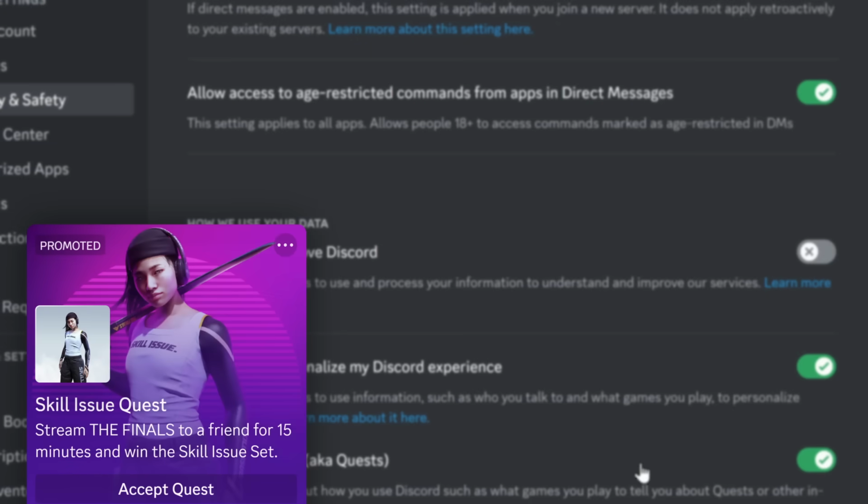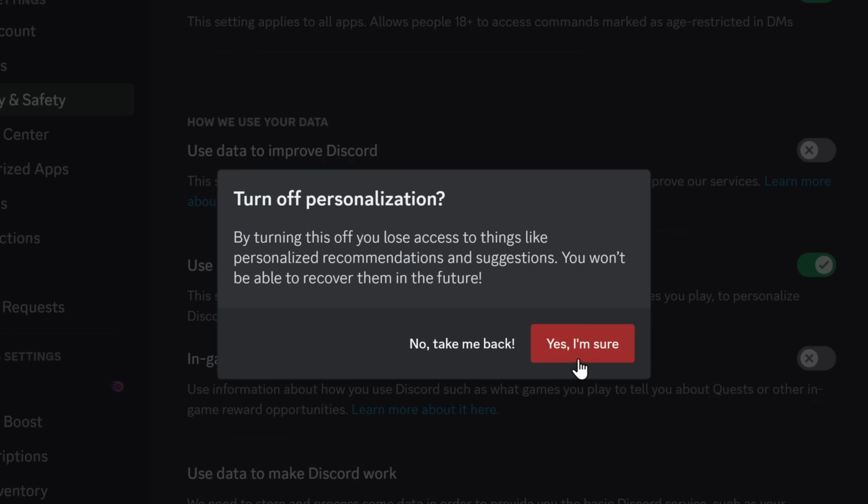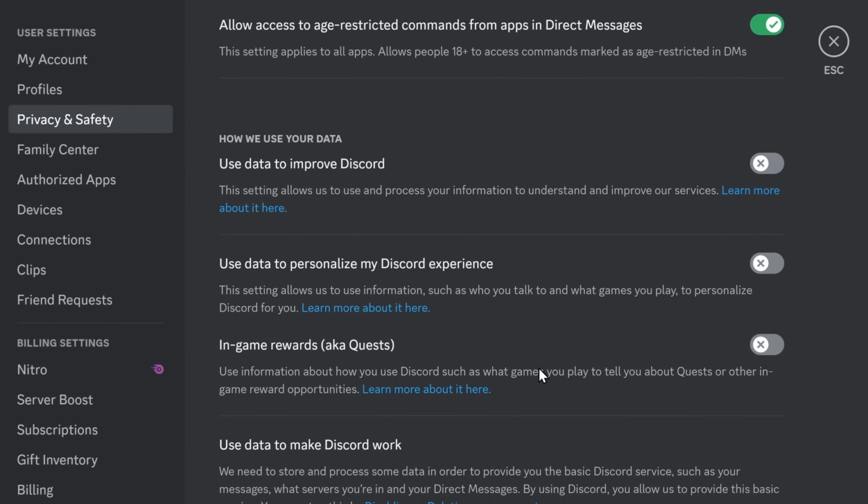And hey, you know those Discord quests that might be annoying? You can also turn those off. You can turn off everything. Oh, another red button. Yes, I'm sure. And there you go. This will make Discord way less annoying if you turn all three of these off.